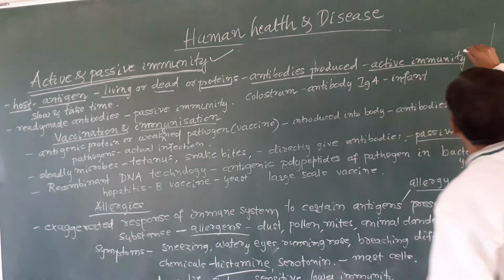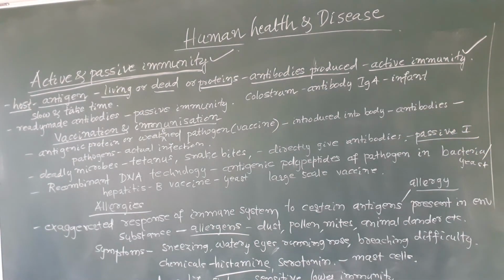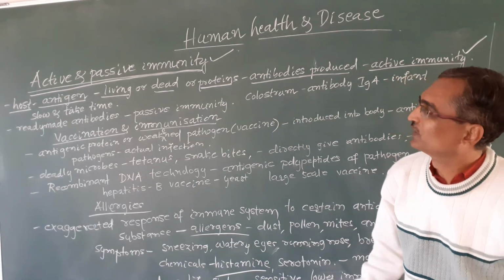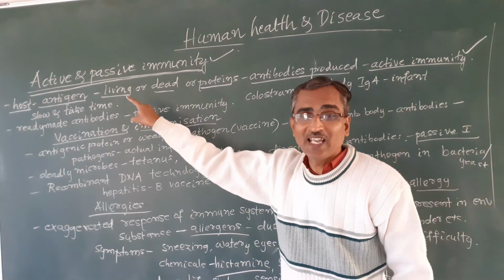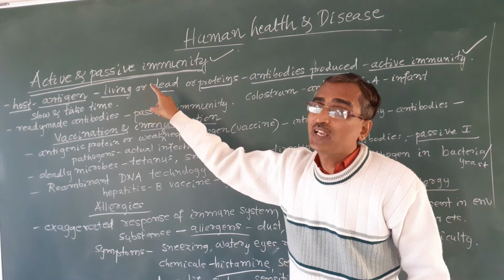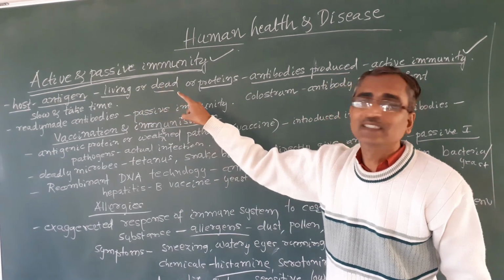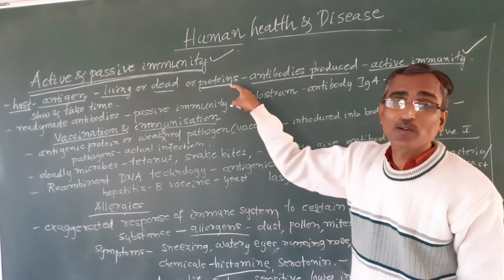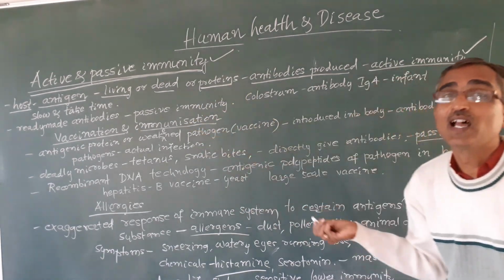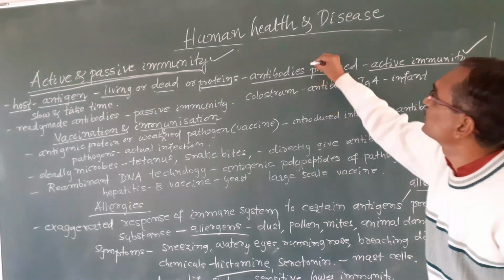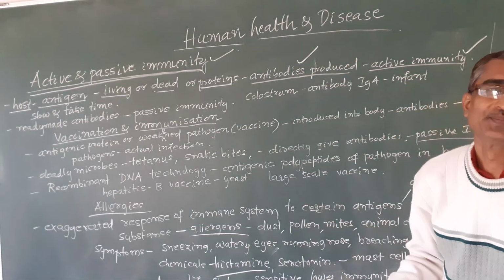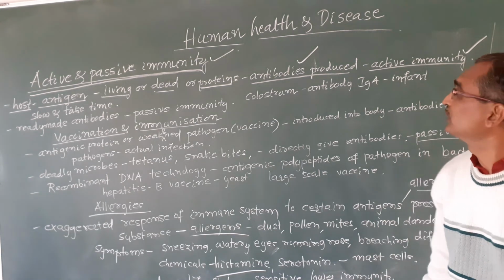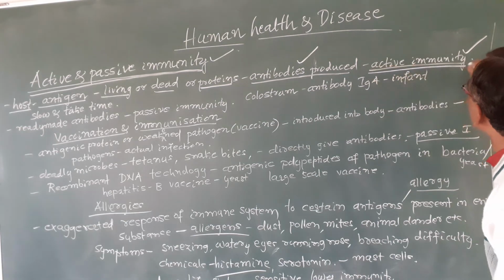So this is called active immunity. Our body will produce the antibodies against these antigens, okay. So that is known as active immunity.